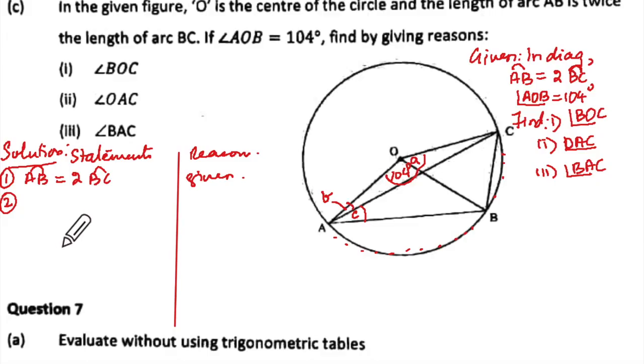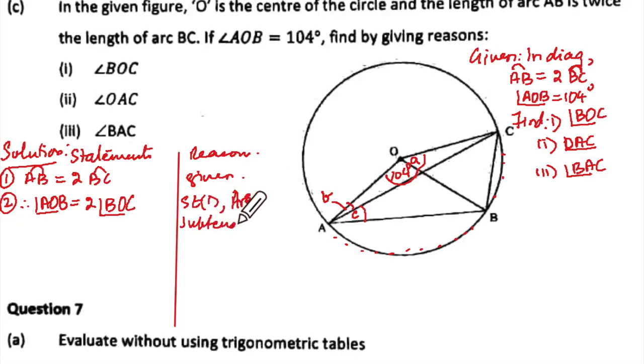Second one. What else will I say? Therefore, angle subtended by AB would be angle AOB at the center, and BC will subtend which angle at the center? Take B and C and go to the center, then you get BOC, correct? So this will be from statement 1, and what you will say is that arcs subtend angles at center proportionally.